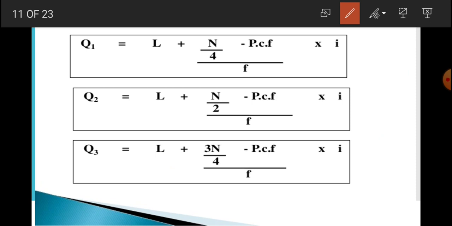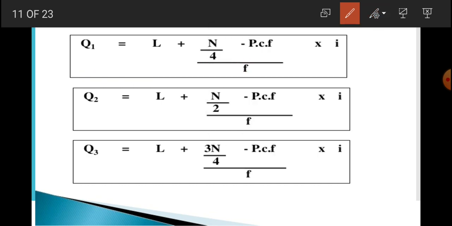Recall that median is equal to L plus ((N by 2 minus CF) by f). In this question, for Q1, L is the same. Instead of N by 2, it is N by 4. CF is the same, the cumulative frequency of the previous class, divided by the frequency. Next, this is about Q3. In case of Q3, this is L.